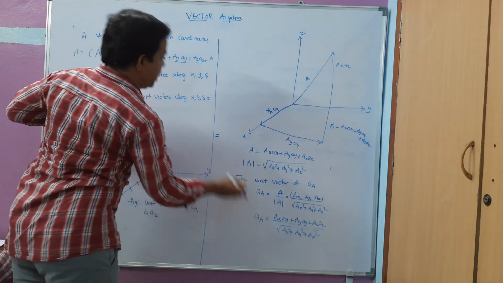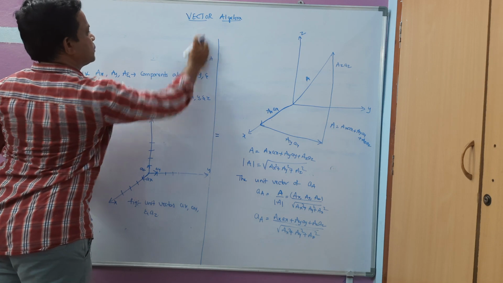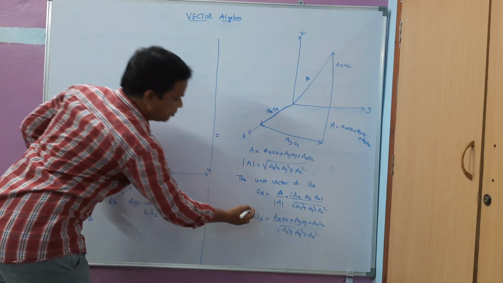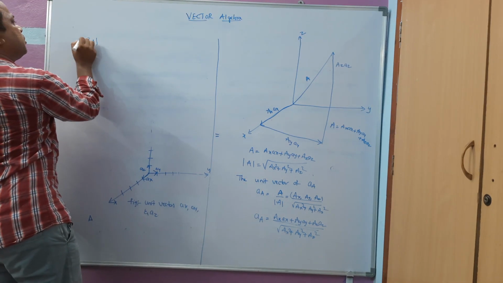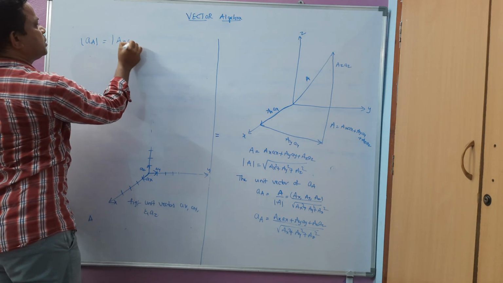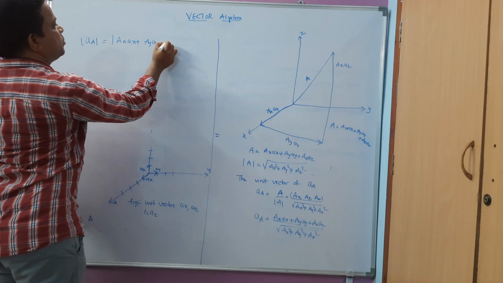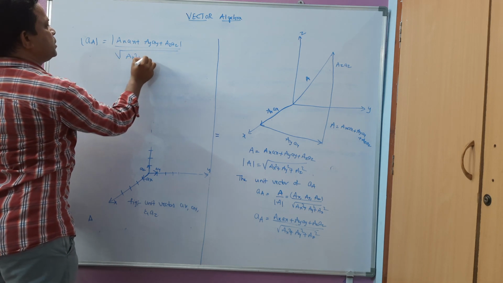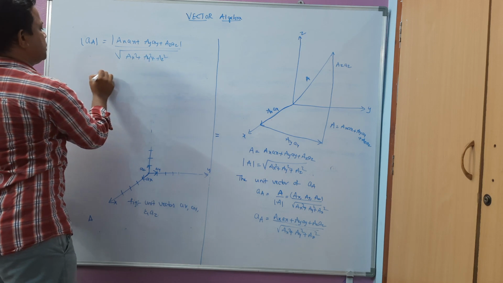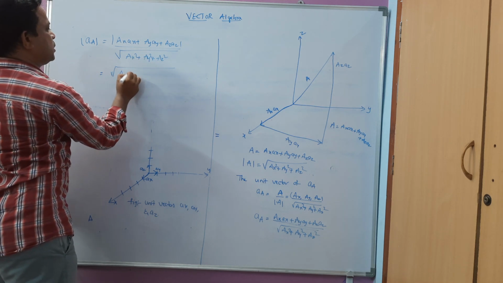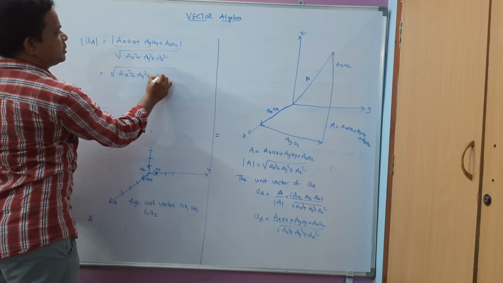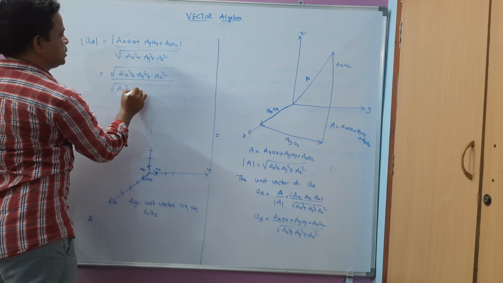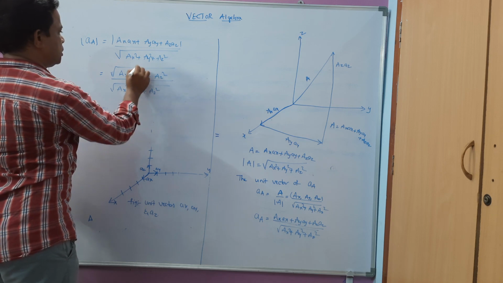If I take the magnitude on both sides, mod of ax plus ay plus az, that is, square root of ax square plus ay square plus az square, divided by the square root of ax square plus ay square plus az square, it will be equivalent to 1.